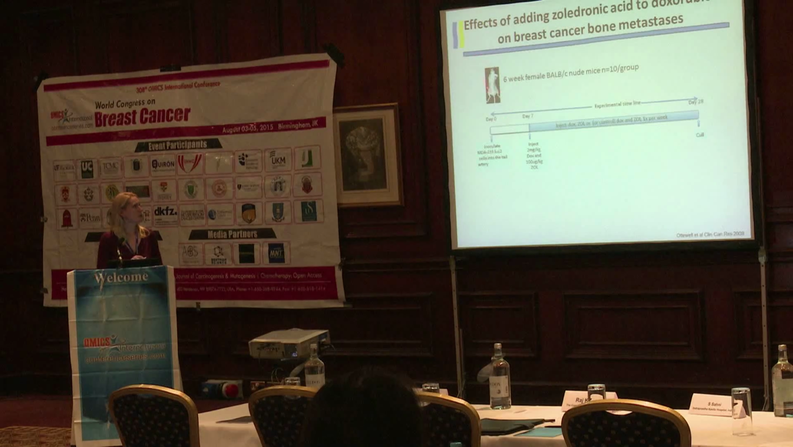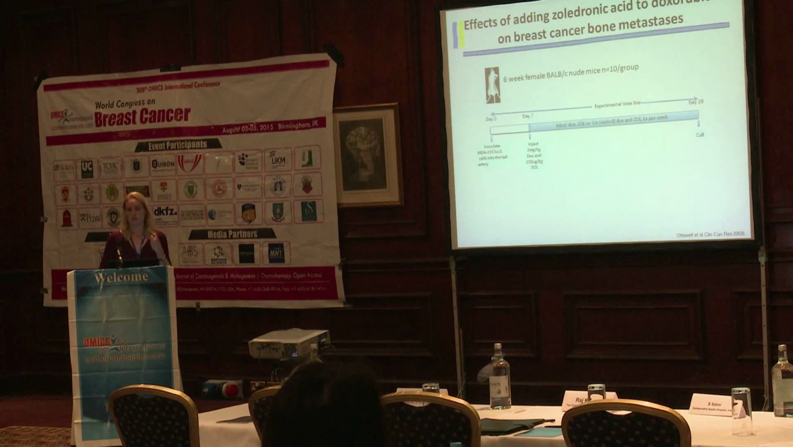So we used 6-week-old BALB/c nude mice. We use them at 6 weeks old because they have high bone turnover, which means that they have high tumour take in the bone. And we injected these with a bone-seeking line of MDA-MB-231 cells. We put the cells into the mice, and then we left them for 7 days for the tumours to develop in the bone before giving doxorubicin alone, zoledronic acid alone, or the two compounds together. And these were then treated weekly with these compounds.